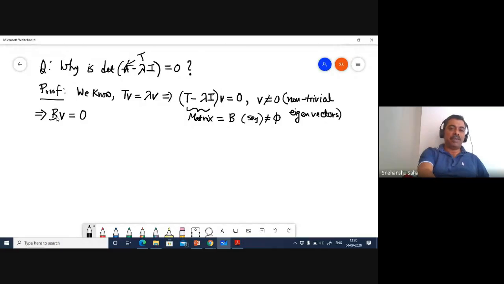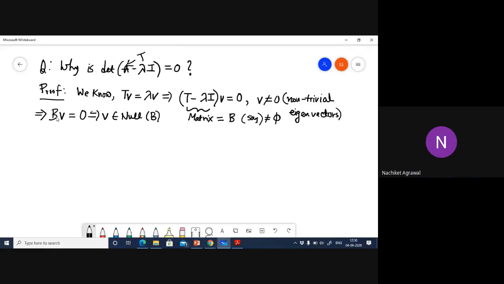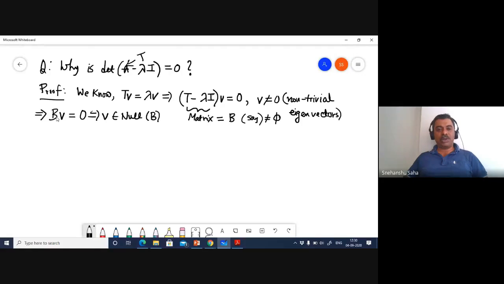Now, from Bv equal to 0, can we say that v belongs to the null space of B? This is the definition of null space. Also, please notice that we have strictly assumed that these eigenvectors are non-trivial, or non-zero, vectors.